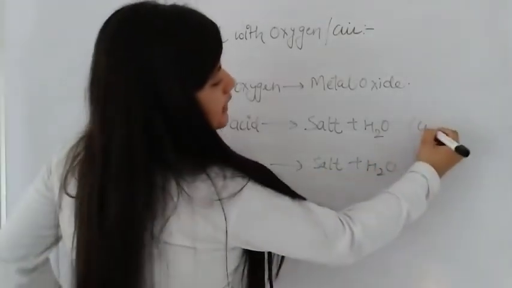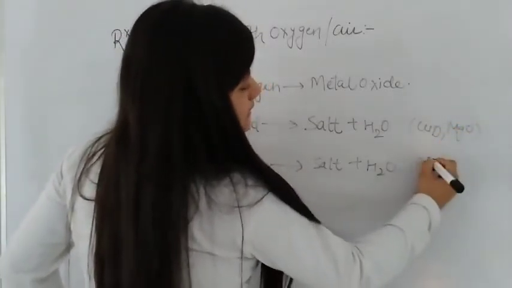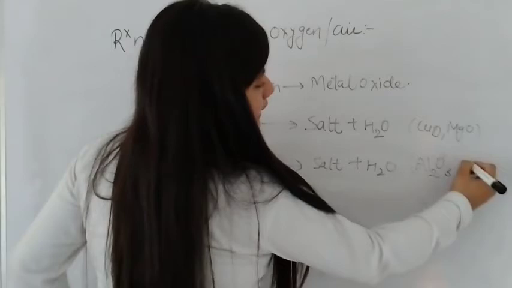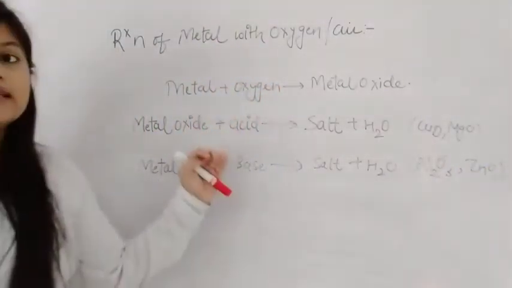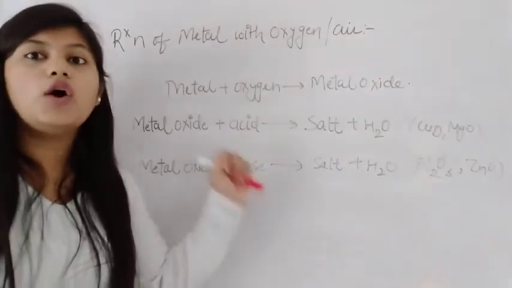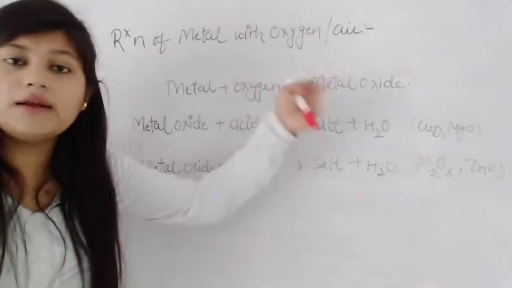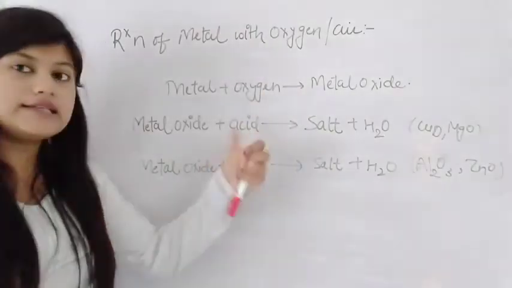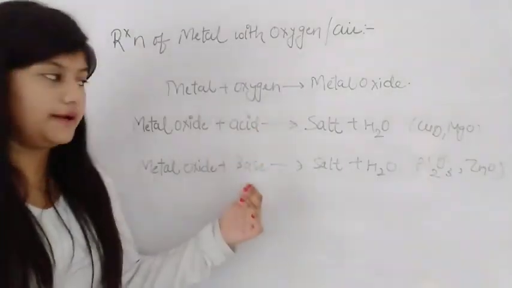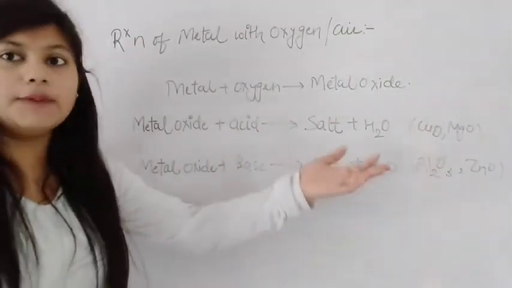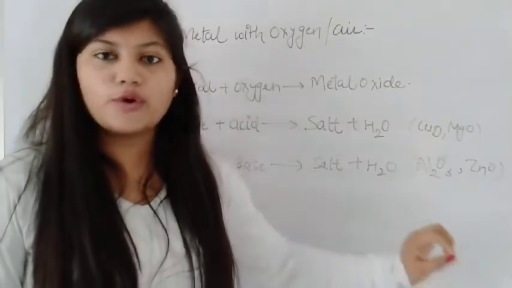Its examples are aluminium oxide and zinc oxide. These are the reactions when metal reacts with oxygen, it results in formation of metal oxide. Further, metal oxide reacts with acid and base. Those metal oxides which react with both acid and base are termed as amphoteric metal oxides. Its examples are aluminium oxide and zinc oxide.